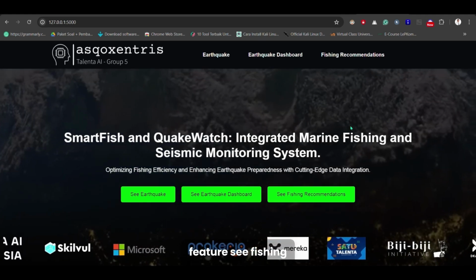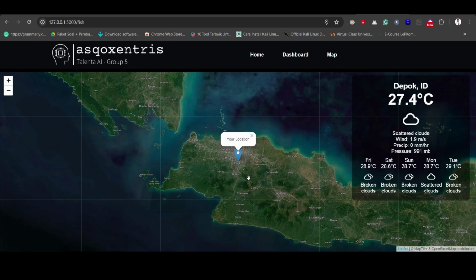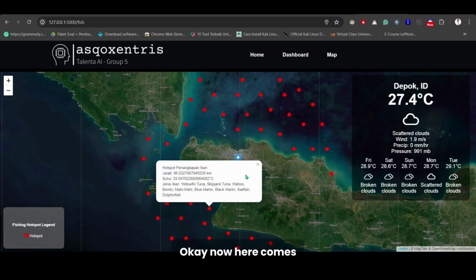Let's click on the feature, sea fishing recommendations. Okay, now here comes out our current position, because this is a real-time position. Now here comes out a red dot that indicates, according to what is in the legends, that this is a fishing hotspot from the area of our current position. We set it with a 200 km radius and 50 fishing hotspots from our current distance.